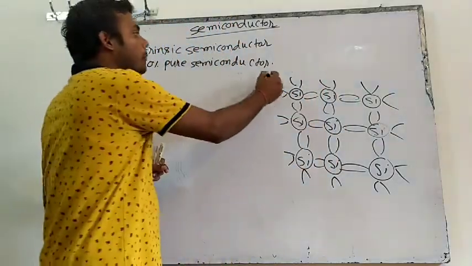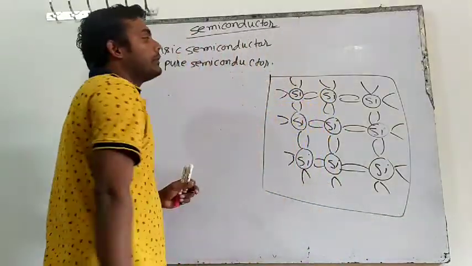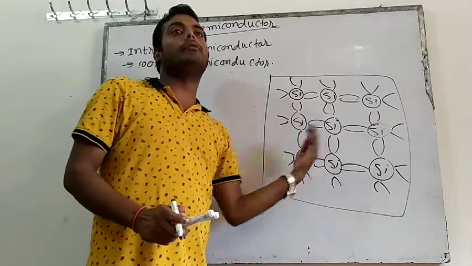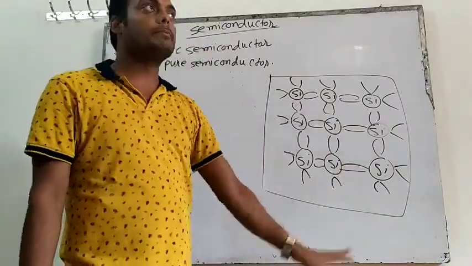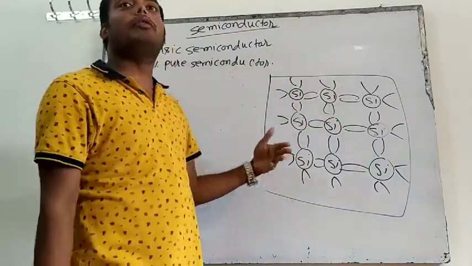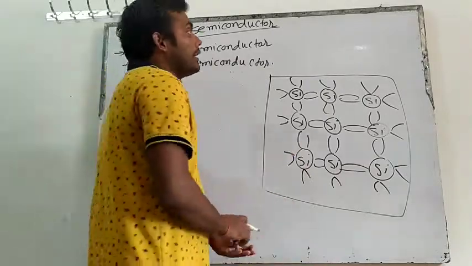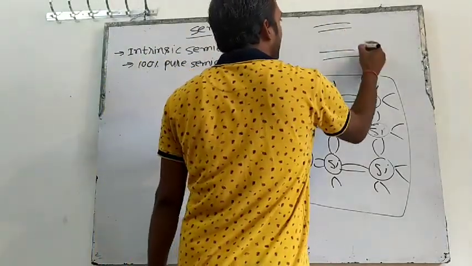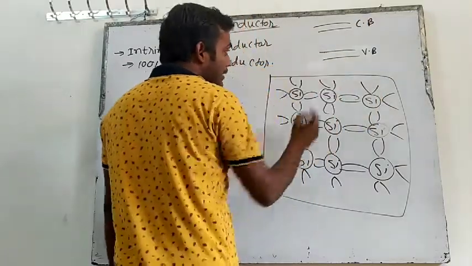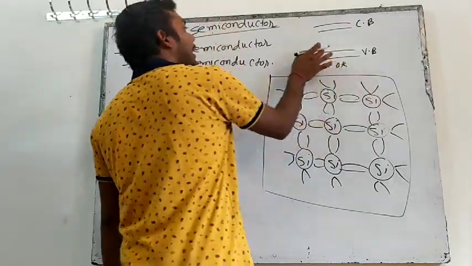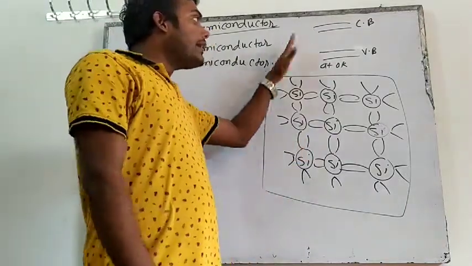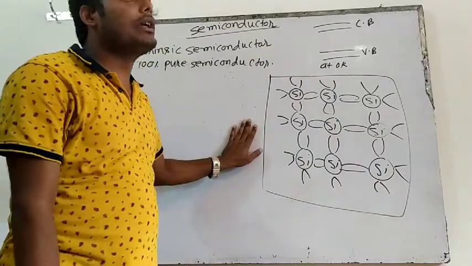Now what will happen at room temperature? At room temperature all the electrons are busy in making bonds with the neighboring silicon. So no electron is free at room temperature, and there will be no electron in the conduction band. I told you there are two bands, valence band and conduction band. At 0 Kelvin all the electrons will be in the valence band, none in the conduction band, and at absolute temperature the semiconductor will behave as an insulator.